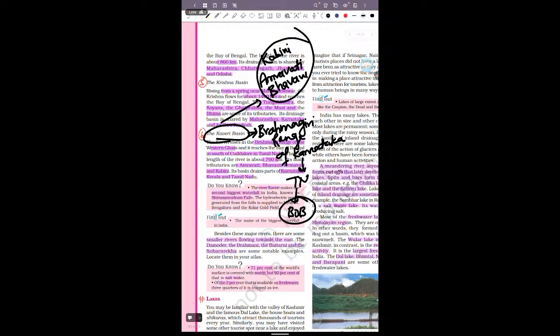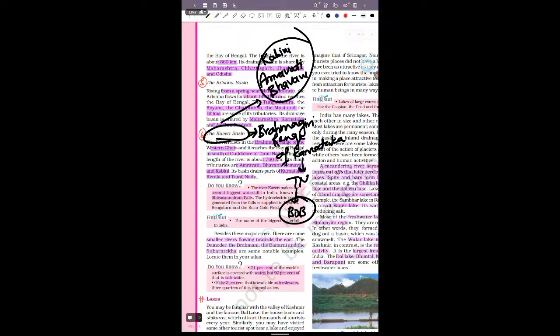So in the river system topic and drainage basin topic, you must remember the origin of the river and the flowing states of the drainage basin. So you can understand the region through which the river flows. But the first thing you have to remember is the origin. Second is its tributaries, which is the right hand tributary, which is the left hand tributaries. And there are some important places, the temples, the cities, which are located on the banks of this river.